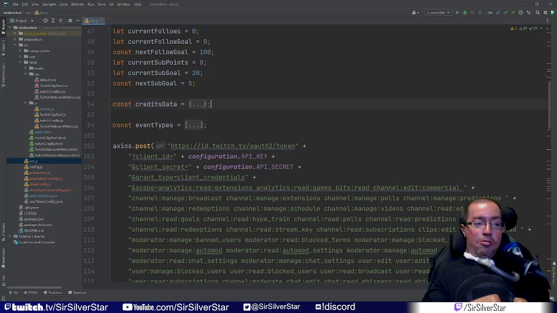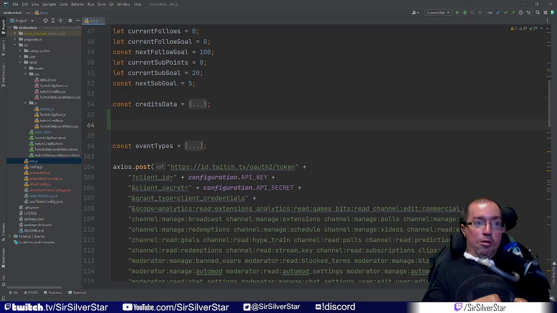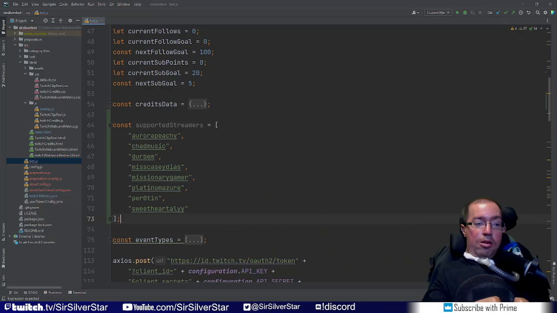So the first thing that we need to do is create two global variables, one of which holds the streamers that we want to shout out whenever they jump in, which we will call supported streamers. We want this to be equal to an array with a list of strings containing the names of the streamers that we want to support, which I will just copy and paste in my own list here. And if you're looking for good people to follow and hang out with, I would recommend each one of the people that you see in this list.